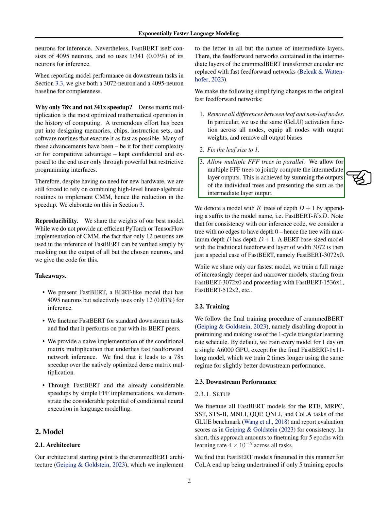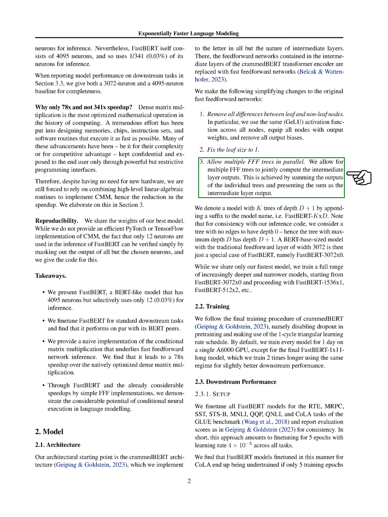However, performance decreases as the depth of the fast feedforward networks increases. This decrease is mostly due to the CoLA task. If we ignore this task, all FastBERT models preserve at least 98.6% of the predictive performance. Our best model, FastBERT-1x11-long, performs as well as the original BERT base model while using only 0.3% of its own neurons, which is just 0.4% of BERT base neurons. We've made the weights of this model public.